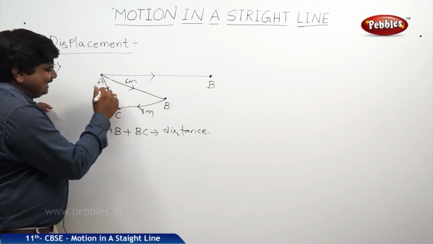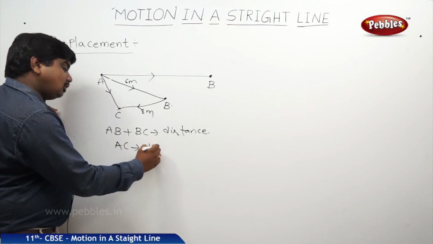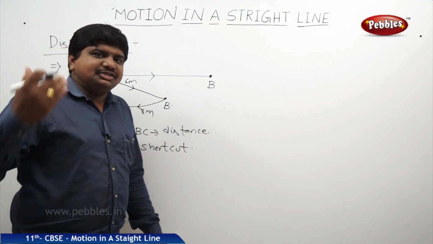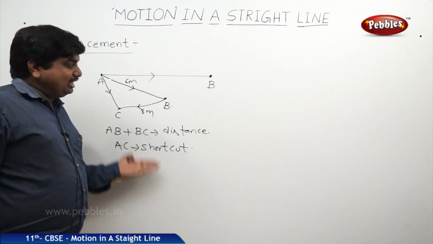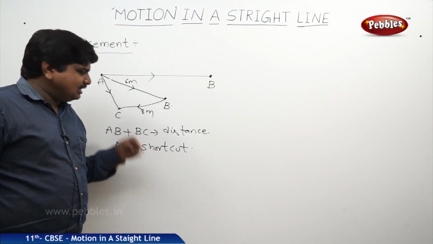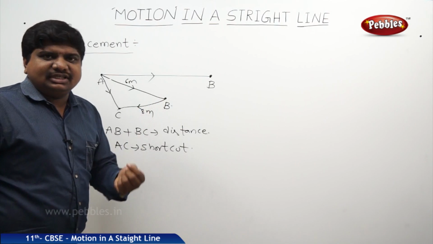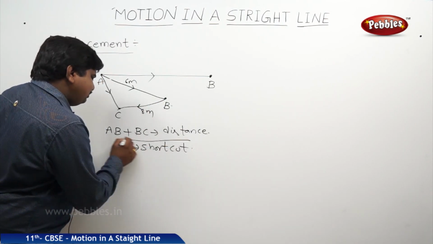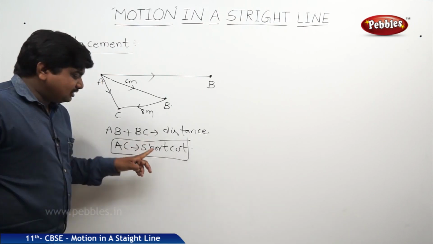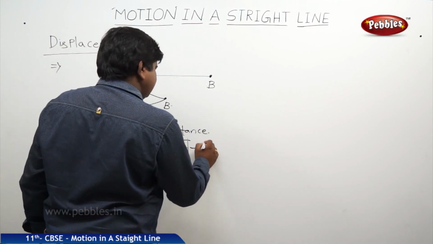But if you draw a straight line directly from A to C, this is the shortcut. People always choose the shortcut to reach a destination, because it reduces the time of the journey and the work to do the journey. So human beings always prefer the shortcut. This shortcut, in scientific words, is called displacement.